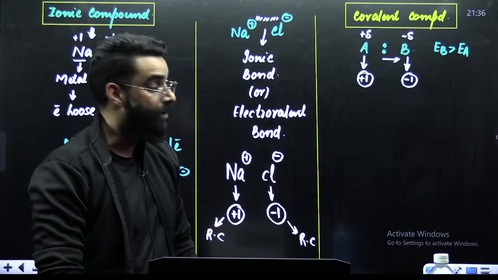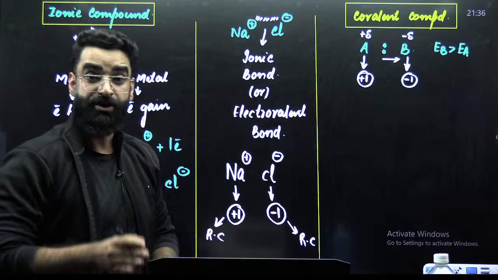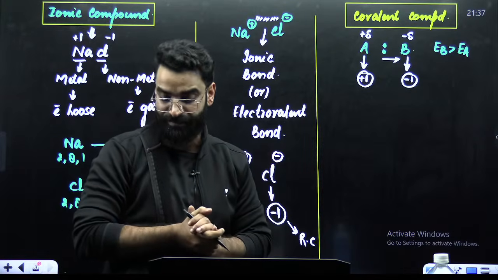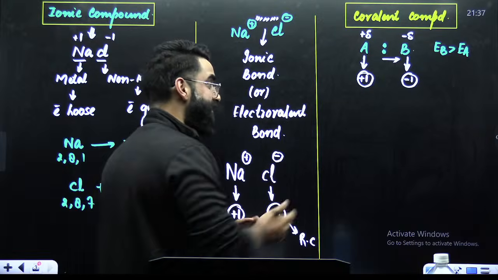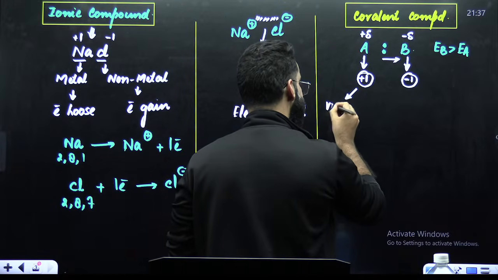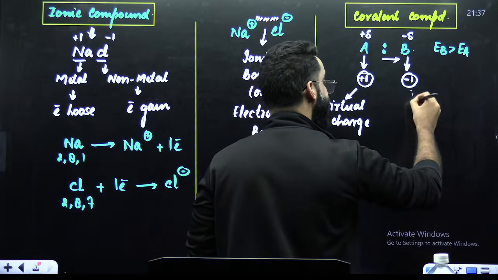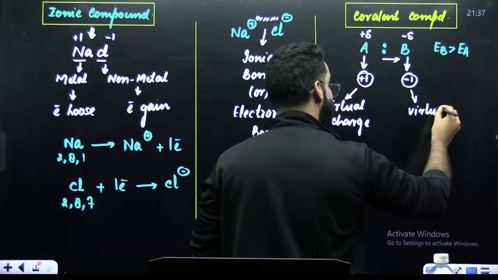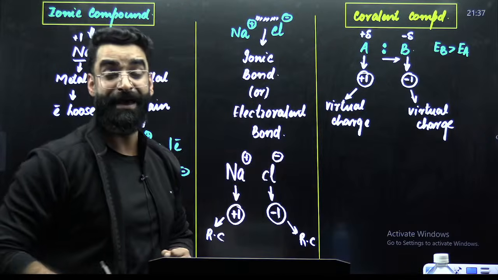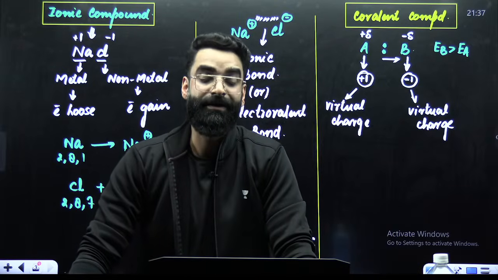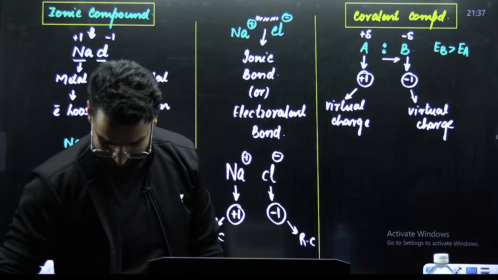And my dear students, whenever charges arise on the atoms due to the electronegativity difference between the atoms, these charges I call the virtual charges. So virtual charges arise due to the shifting of the electron pair. And the shifting of the electron pair between the bonded atoms is due to the electronegativity difference. Absolutely right.